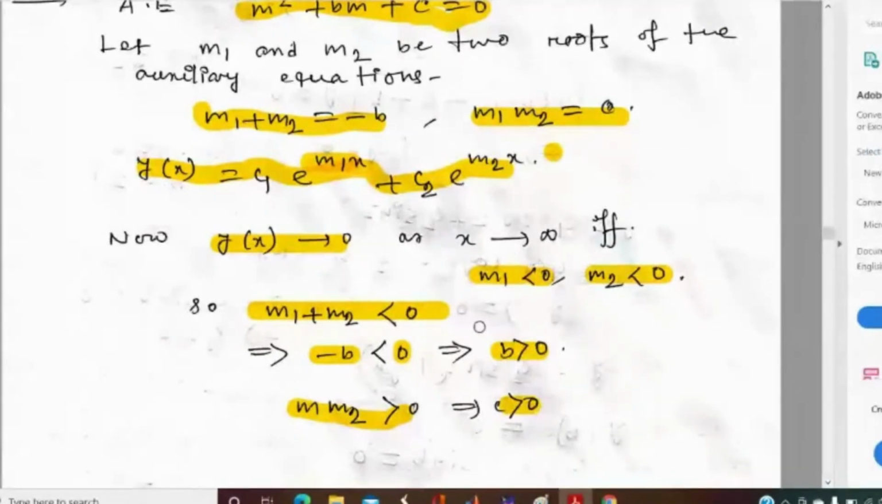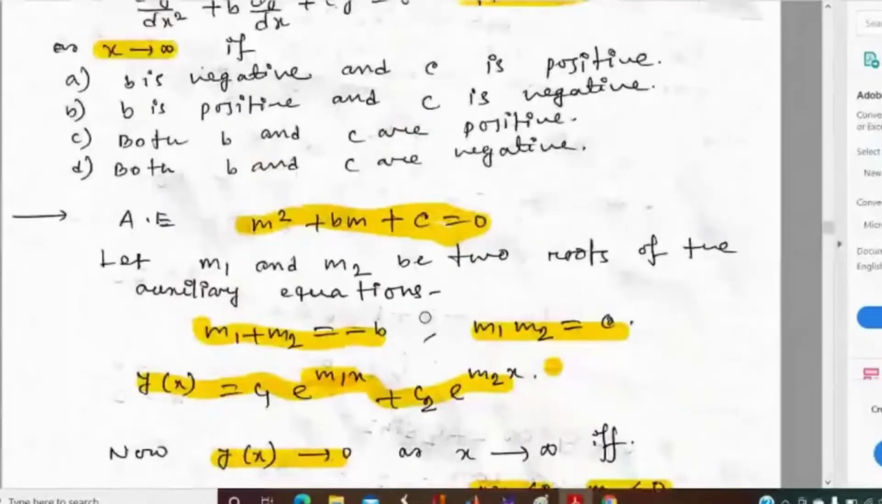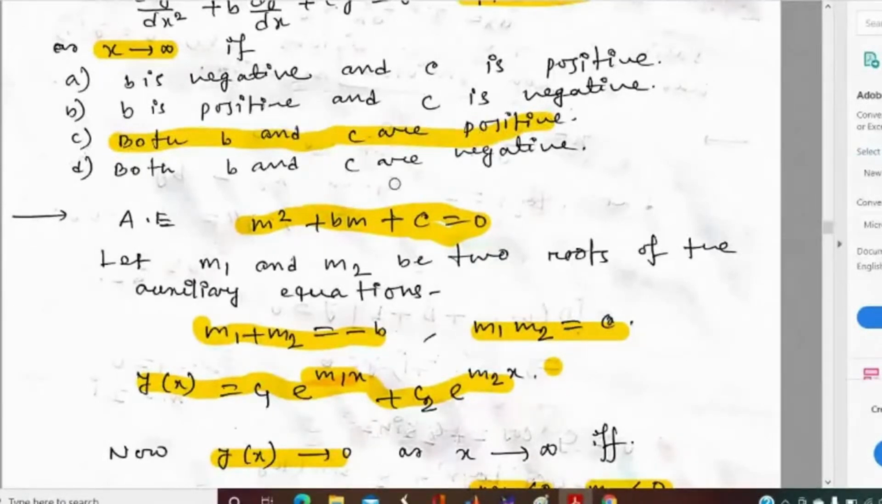So let us check the options. In which option is b positive and c positive? In option C, they are saying that both b and c are positive. So option C will be true. Is it clear to everyone?